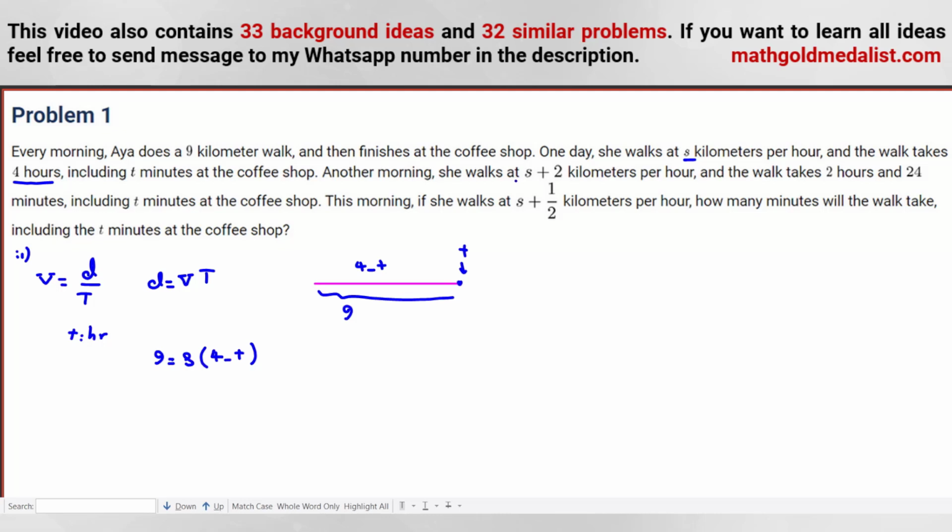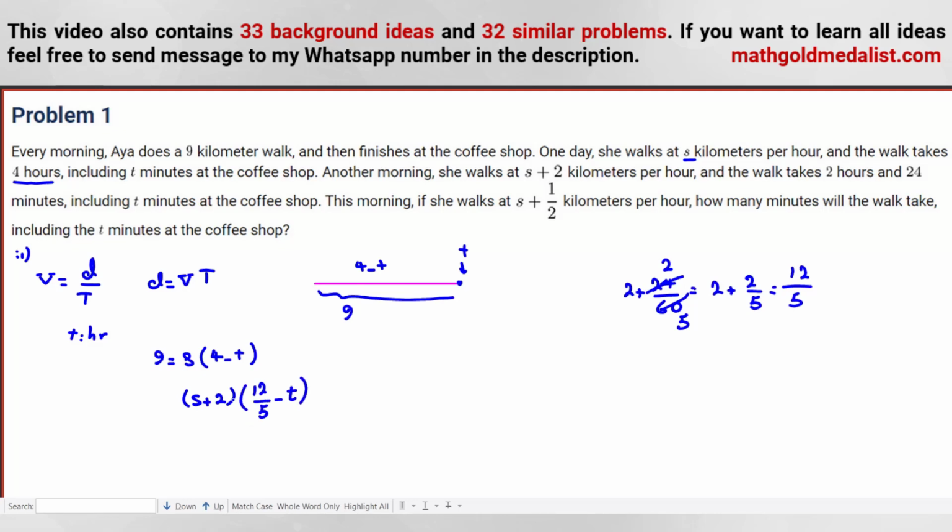Another morning she walks at s plus 2, and the time is 2 hours and 24 minutes, again including t minutes at the coffee shop. 2 hours and 24 minutes is 2 plus 24 over 60. We want to change it to hours. If you divide by 12, it will be 2 over 5. So it will be 2 plus 2 over 5. With a common denominator, it will be 10 plus 2, 12 over 5. So the time is 12 over 5 minus t.